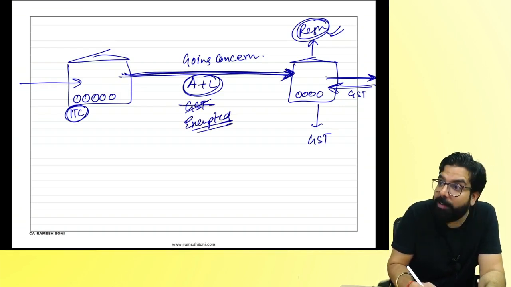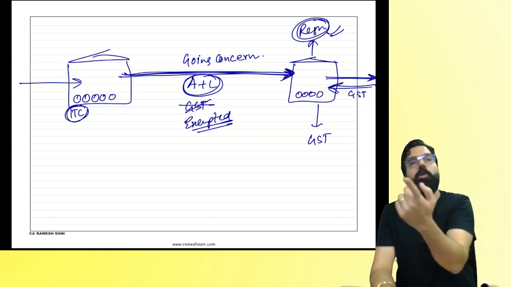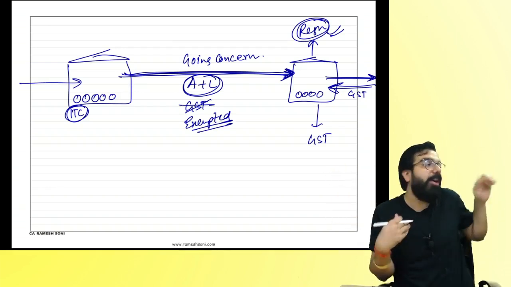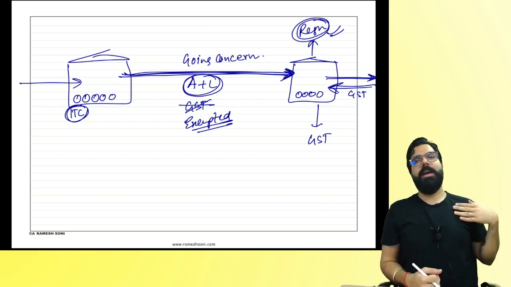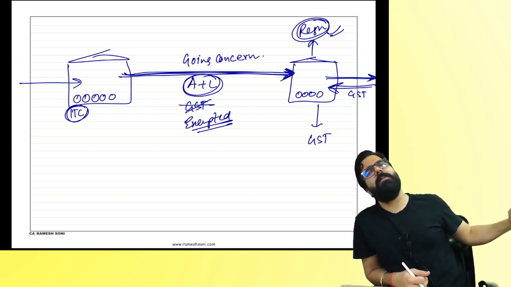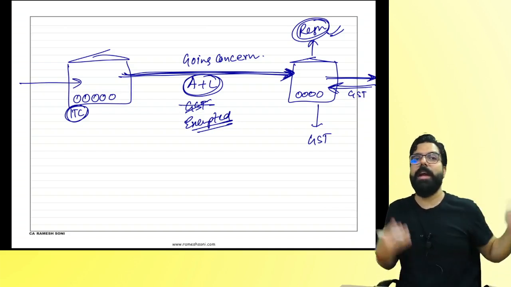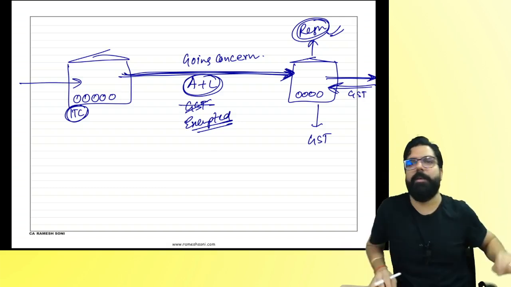Sir, why exempted? Why exempted, everyone? Because ultimately the government's motto is what? To collect GST. Is the government collecting from me, or when I give it to someone, is the government collecting from him? When I give the assets and liabilities to my friend, the government is telling Ramesh, let him sell, let him collect GST and give it to me. Then, when I give him the assets and liabilities, it will be exempted.